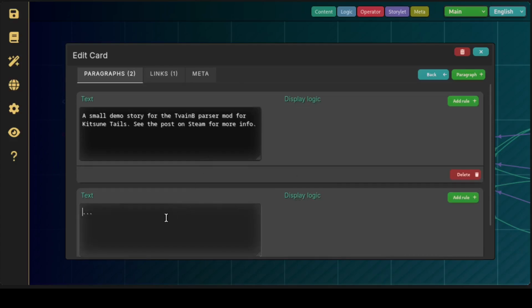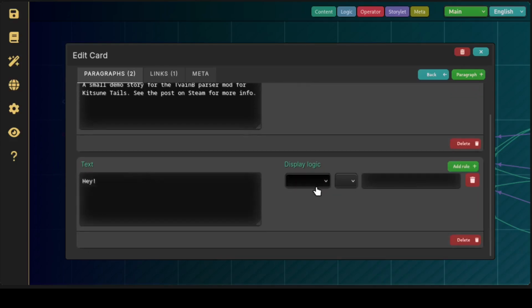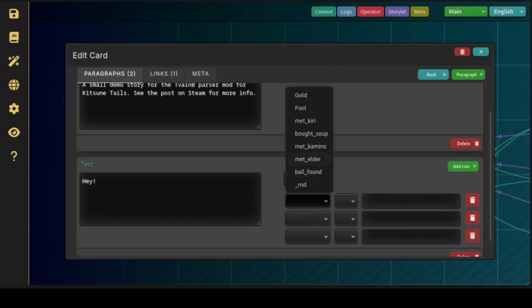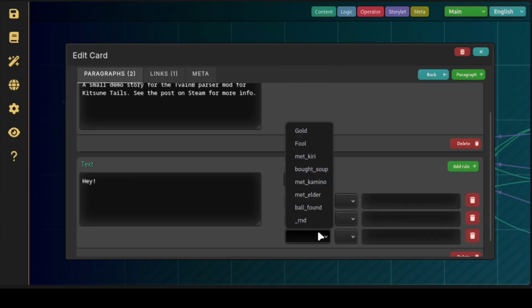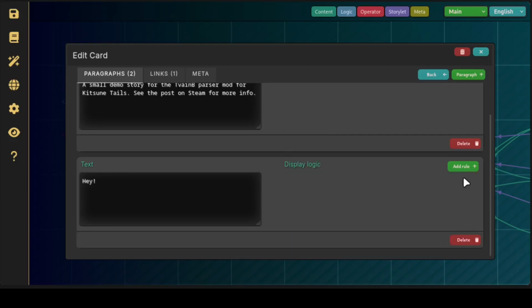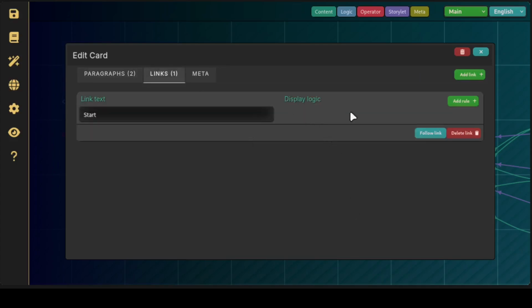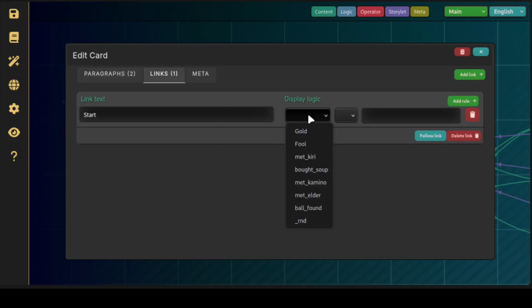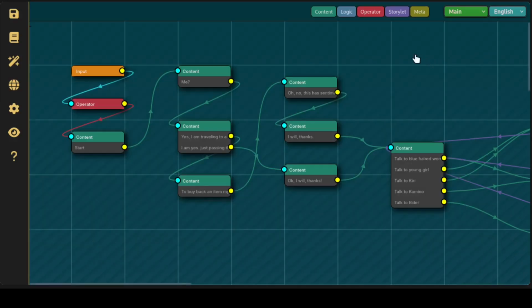For example, this paragraph maybe only shows up if a certain variable or a certain group of variables have certain conditions. And I'll talk about that in a second. And the same for links. Links also have display logic, which are variables. And that brings us to the concept of variables.